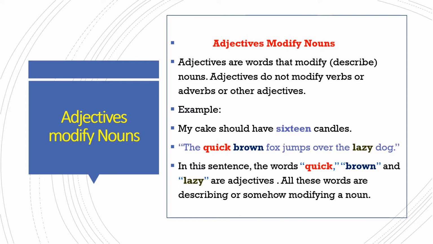You might already know about adjectives like quick, beautiful, ugly. These are used to describe people, places, and things. Just observe this example: the quick brown fox jumps over the lazy dog. In this sentence, the words quick, brown, and lazy are adjectives. All these words are describing or somehow modifying a noun.